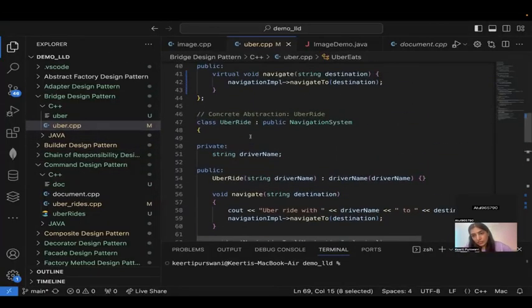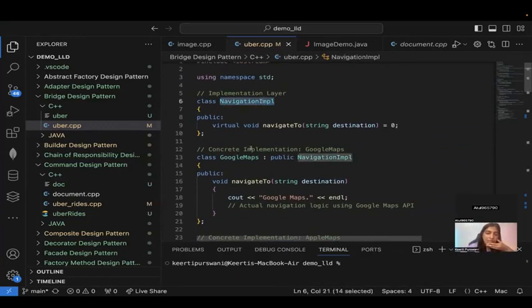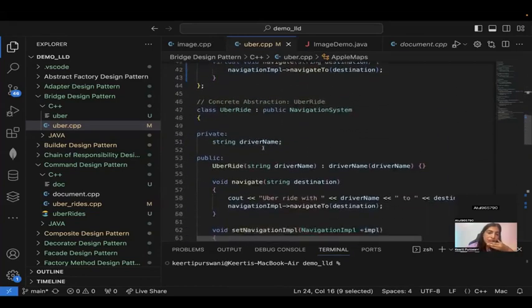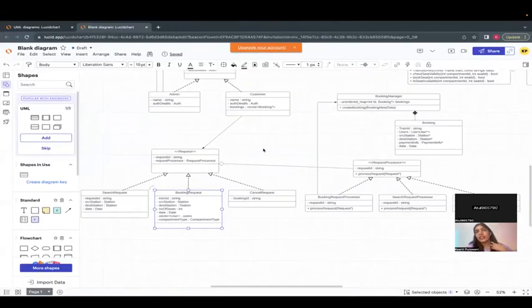This reasoning makes sense. Yes, you're right. So here there is navigation implementation. There is Google Maps. There is Apple Maps. In the navigation system, there is Uber Ride and Uber Eats who can use the same thing. You are absolutely correct. So this is not the proper use case of bridge. Okay. So what kind of pattern could we implement here? Could you please explain again why this bridge is not applicable here?